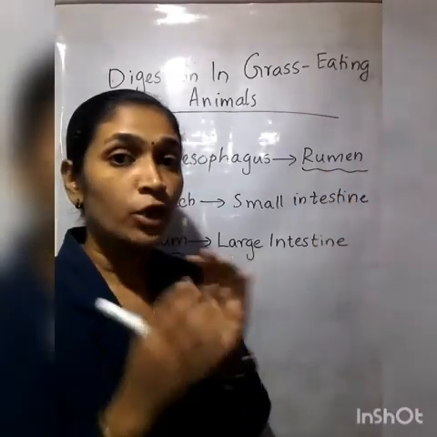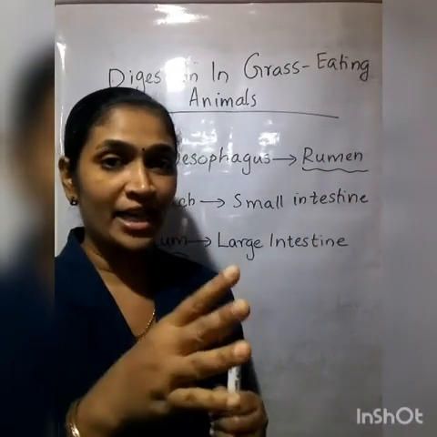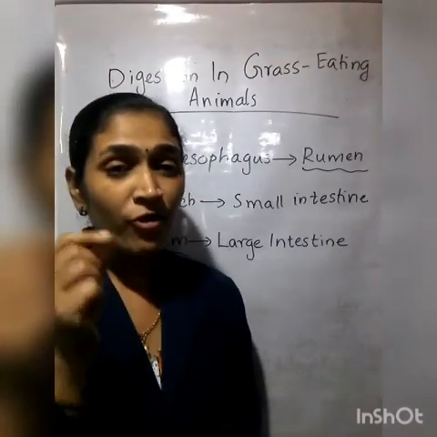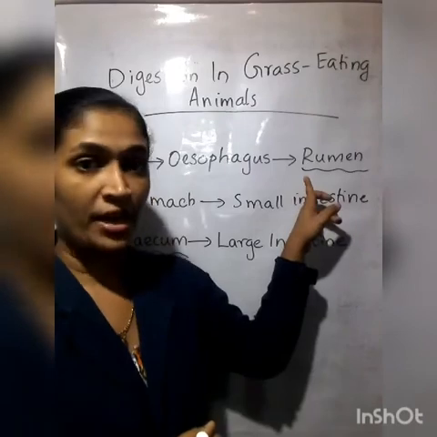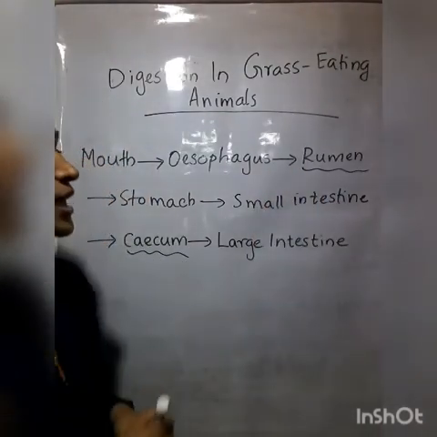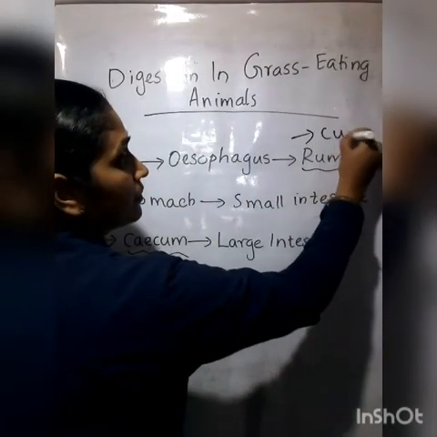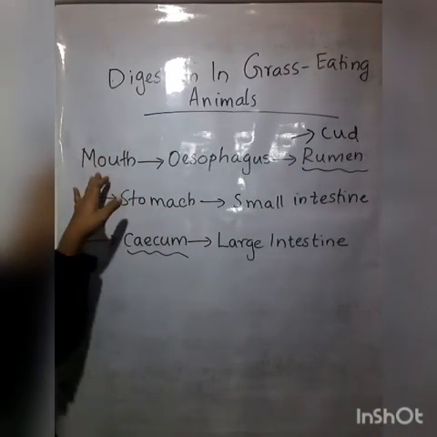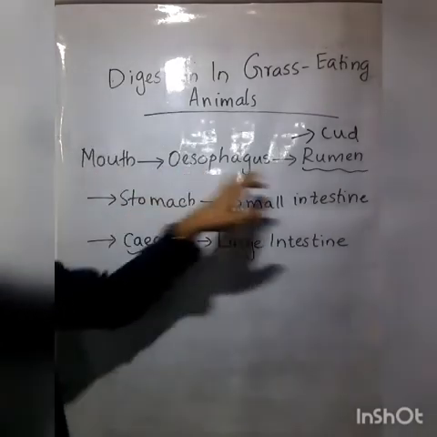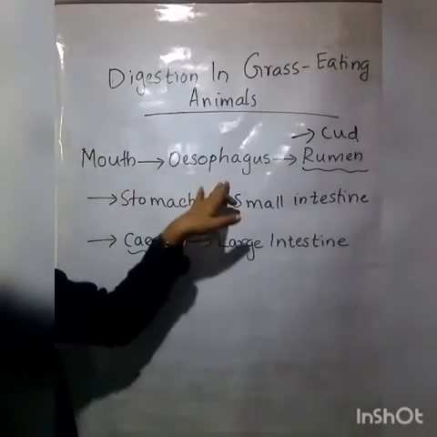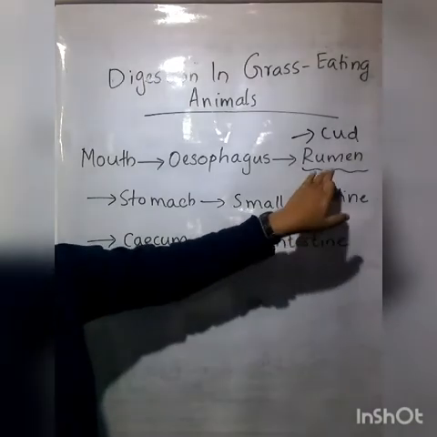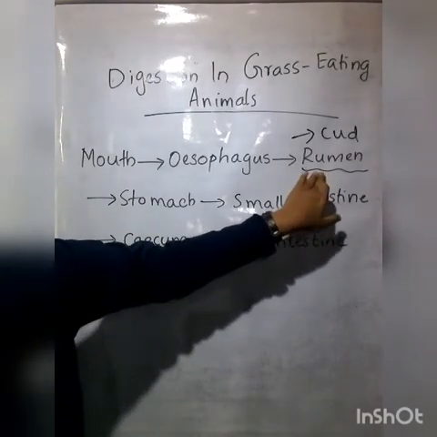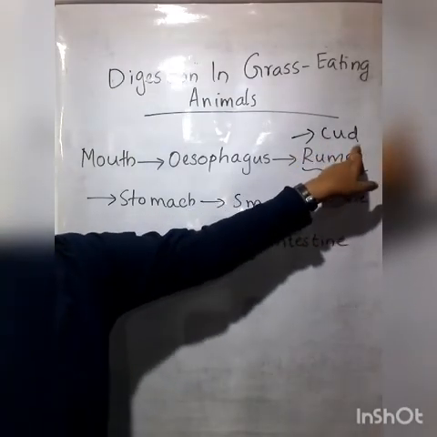Within the rumen, the food gets partially digested. When the food reaches the rumen, that food is known as cud. First of all, when the cow swallows its food, it reaches the rumen through the mouth and esophagus. Within the rumen, that food gets partially digested, and thus we call it cud.